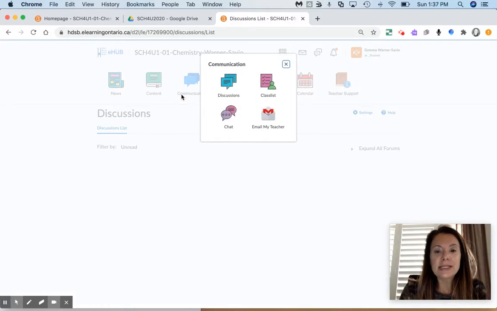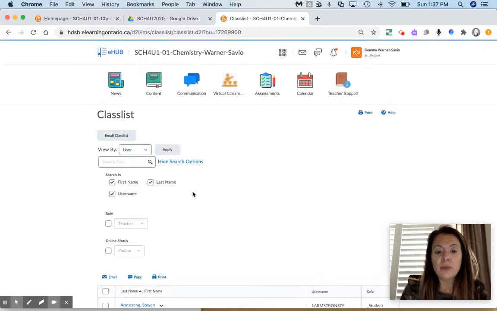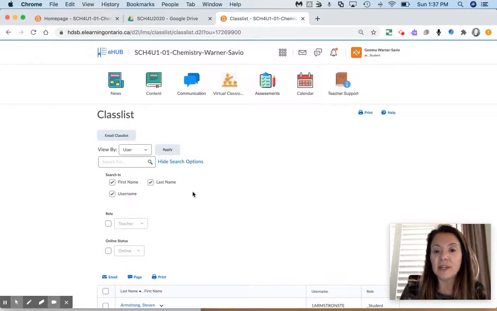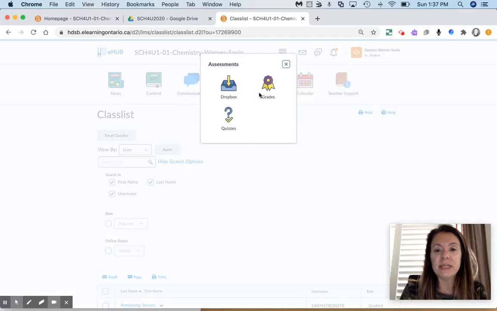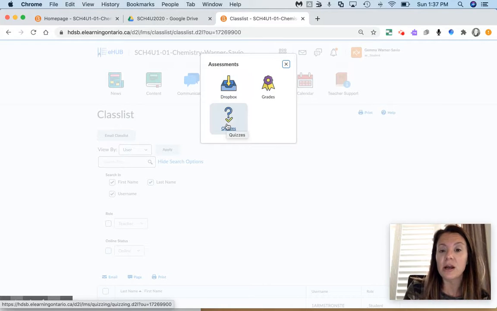You're also going to see emailing the teacher, and if you want to also see the class list, that will be visible to you, and you can email anybody there if you have any questions as well, okay? In terms of assessments, this is where we have a Dropbox and the quizzes. So the Dropbox is where you're going to be submitting assignments, and the quiz icon is where you're going to be taking any quizzes or tests, and you can also keep track of your grades.